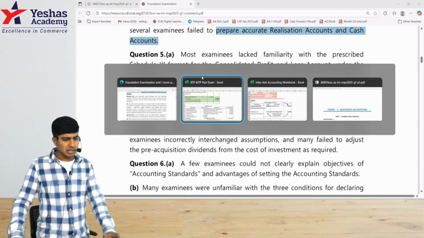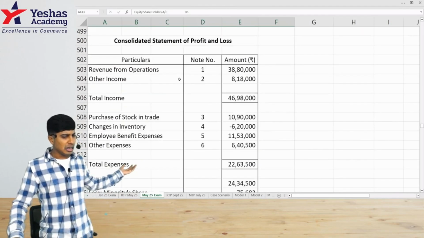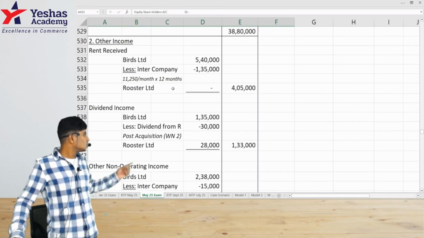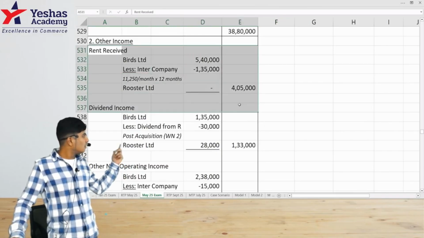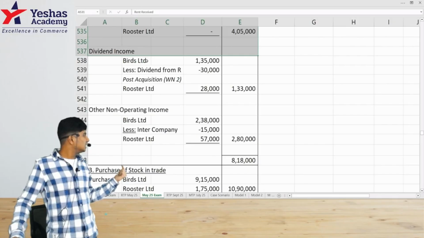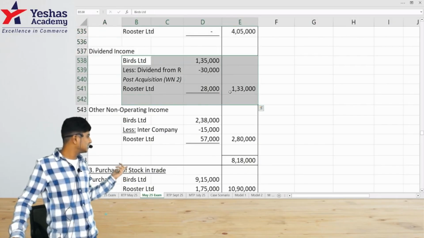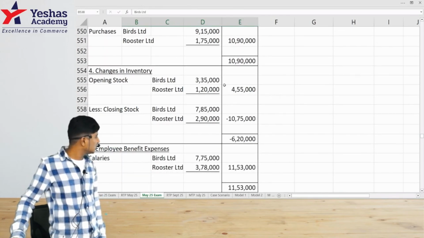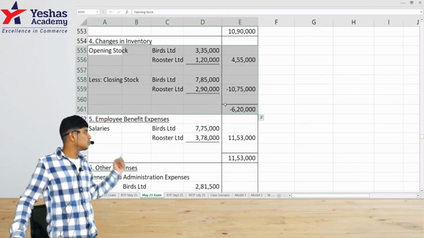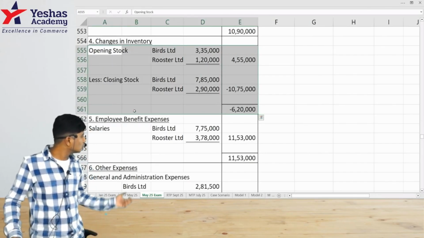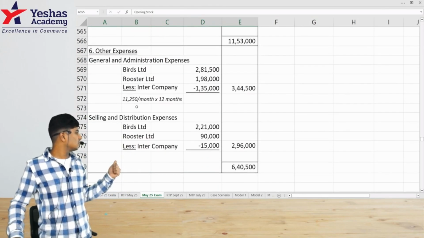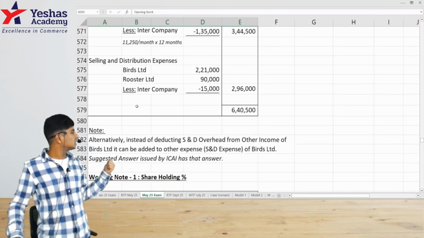So consolidated PL was again not a very off-the-hook question, a pretty easy, straightforward question. There were adjustments on other income, so intercompany transactions were there. It was supposed to be eliminated from the rental income of one company and the rental expense of the other. There was dividend income, post-acquisition income, that adjustment, and there was some selling and distribution expenditure adjustment. And was there any, okay, there was unrealized profit also, which we eliminated from the closing stock of the other company. No, there is no adjustment on URP. There is no adjustment on URP.